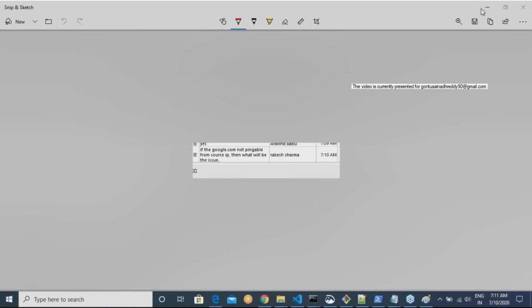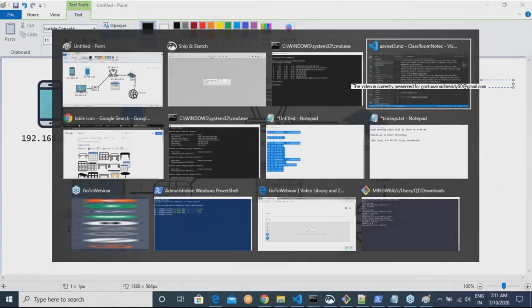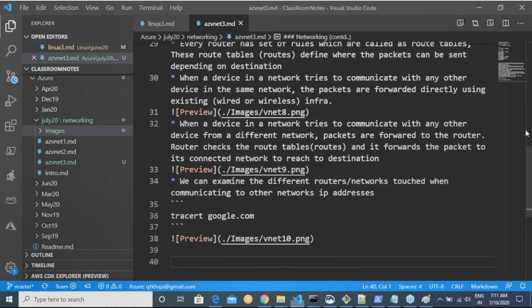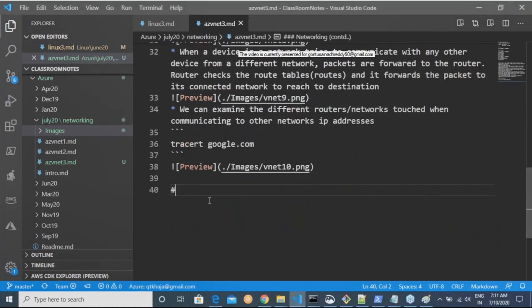Okay, good. Now let us look into what we end up doing in Azure. How about networks in Azure?